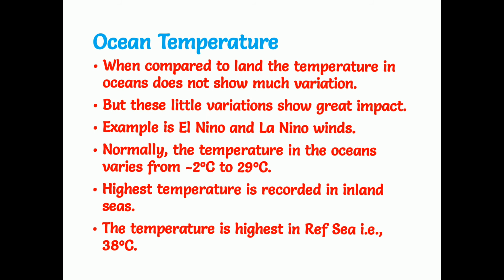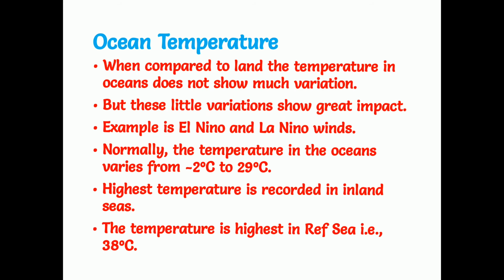Actually, these are the terms which refer to the periodic changes in Pacific Ocean sea surface temperatures that have impacts on weather all over the globe. El Nino are the hot winds which are formed on the surface of the Pacific Ocean. Because of these El Nino winds, mostly the nearby areas of the Pacific Ocean will be affected in the summer season. Because of that, the monsoon winds, the rainy winds which should enter into the land, also will be stopped. Those winds also will be evaporated because of the El Nino winds.